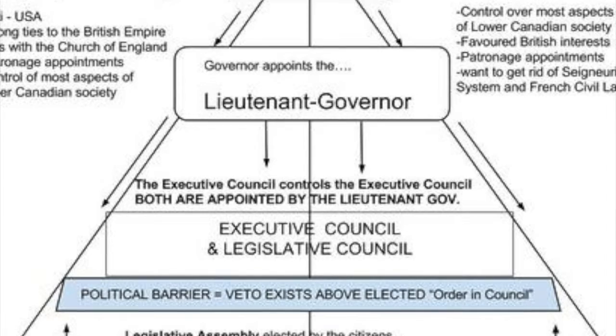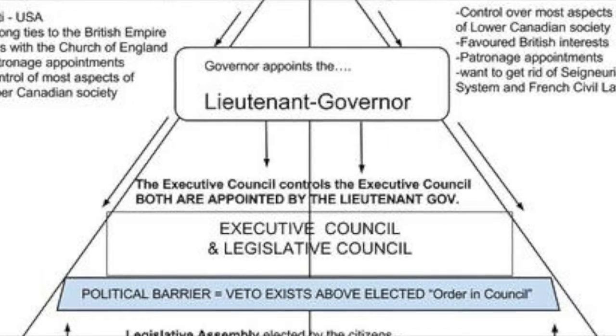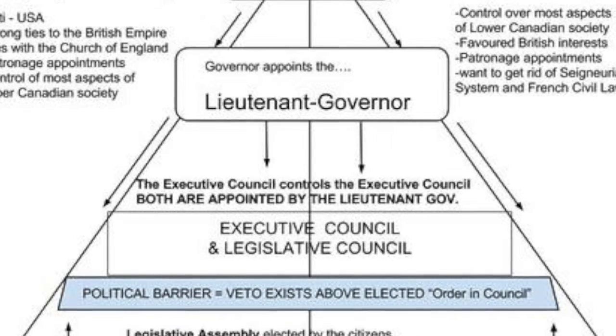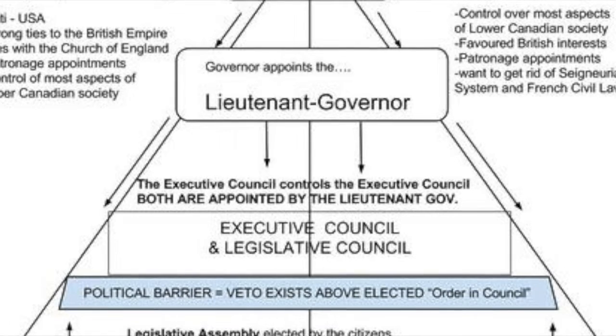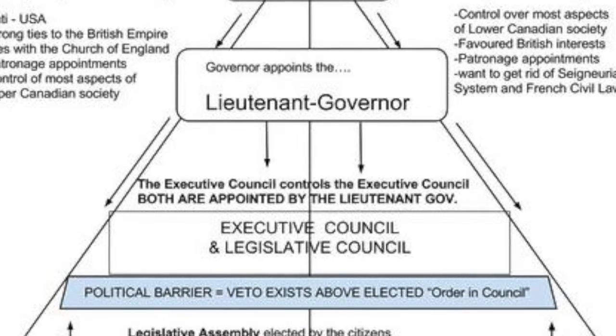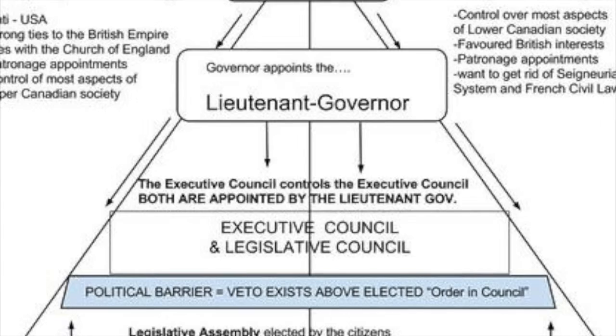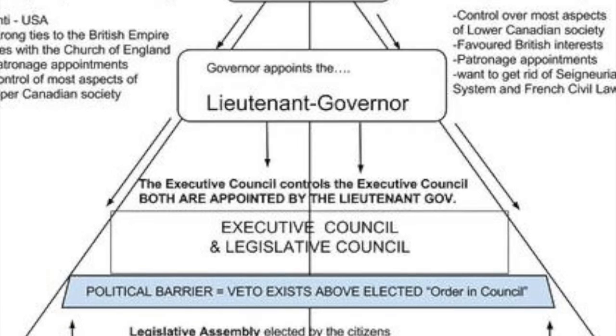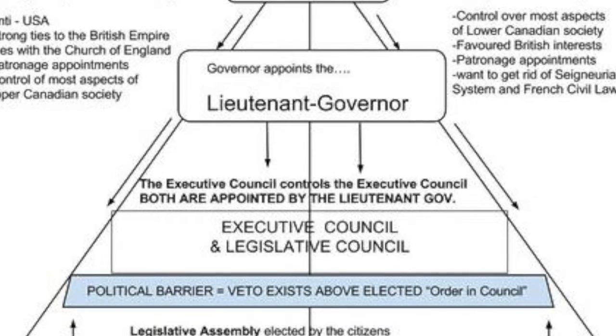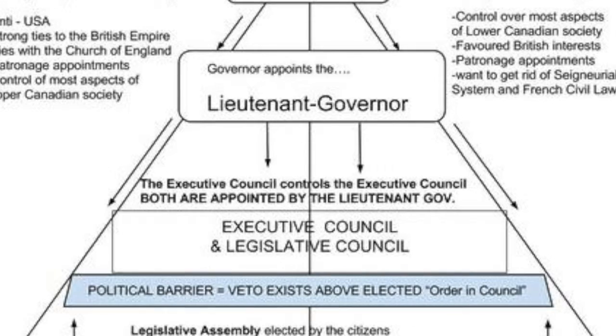Finally, the group under these family compact members is the elected legislative assembly. They are elected by citizens of Upper Canada, and many of them are reformers who wanted to make changes to how the colony was governed. They wanted a responsible government.